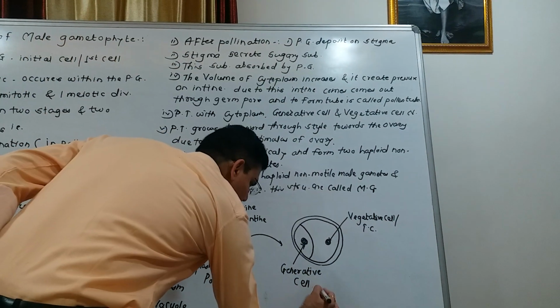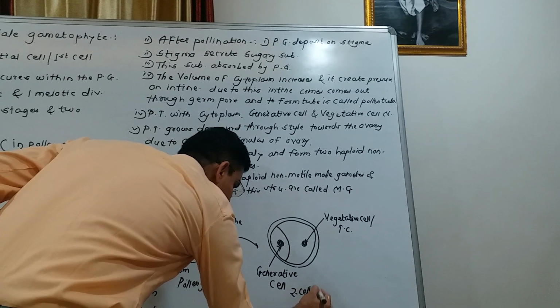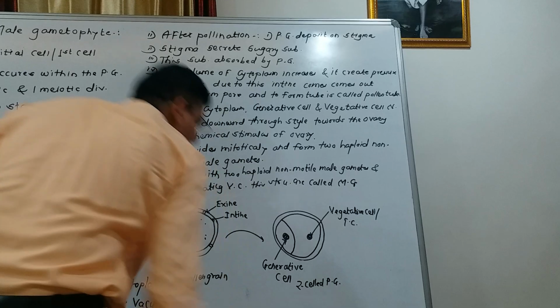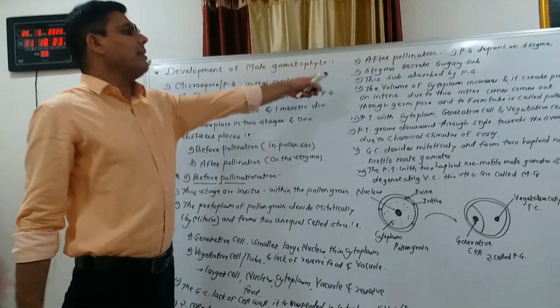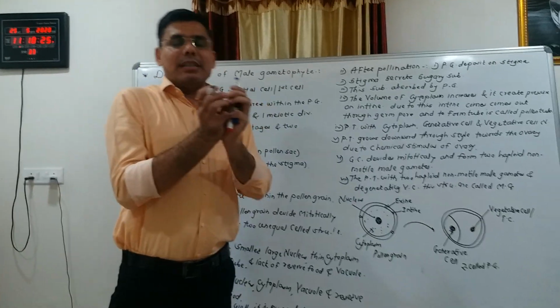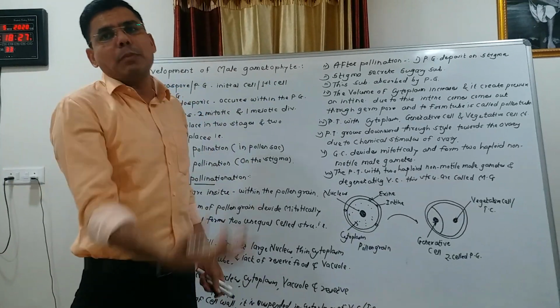So it is a two-celled pollen grain, also called the mature pollen grain. After formation of the two-celled pollen grain, the anther shows dehiscence and releases the pollen grain.